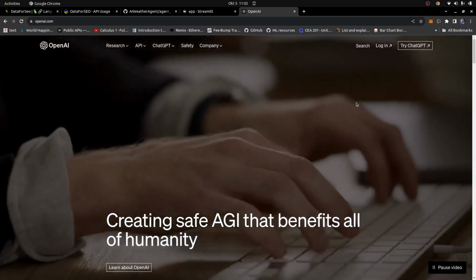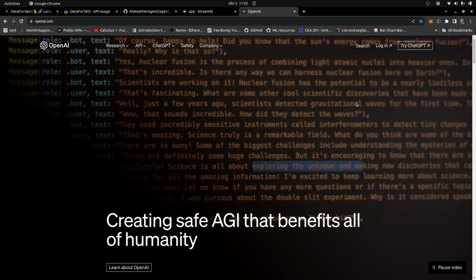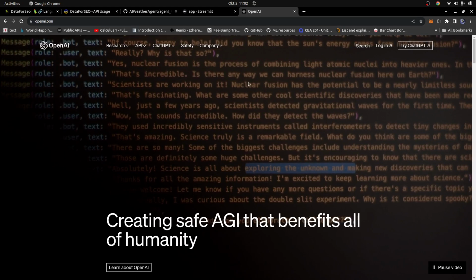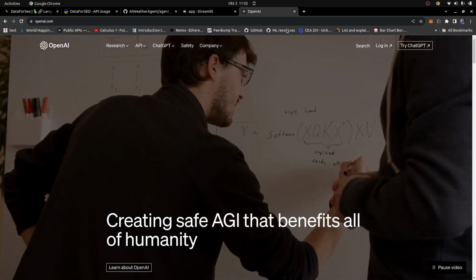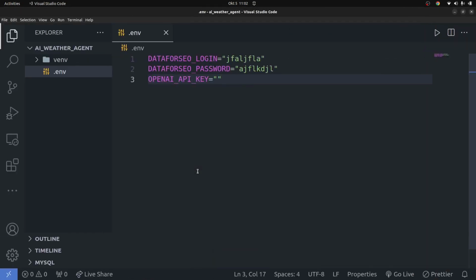Okay. I'm going to keep a link to all that in the description, so you guys can have access straight to your dashboard and get your API key. So I'm not going to show you how to do that in this video. It's quite straightforward to do. Okay. So yeah, I assume now you have all that already done. Once you get your OpenAI key, make sure you put it in here as well inside of your env file, and now you're good to go.